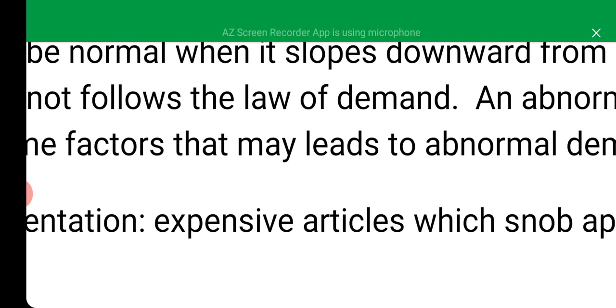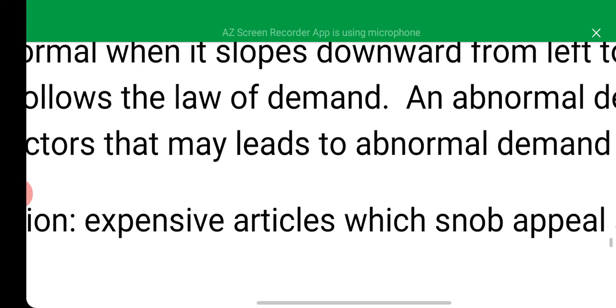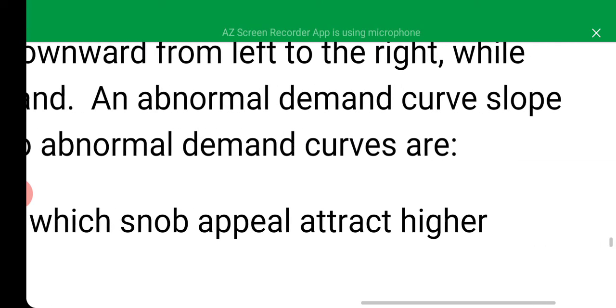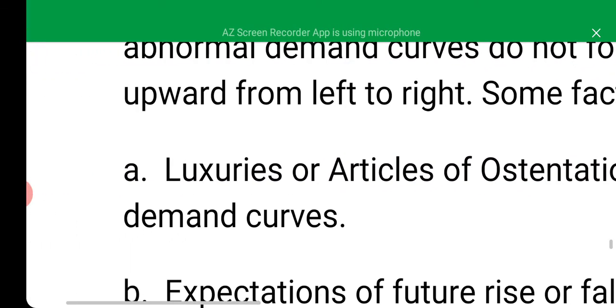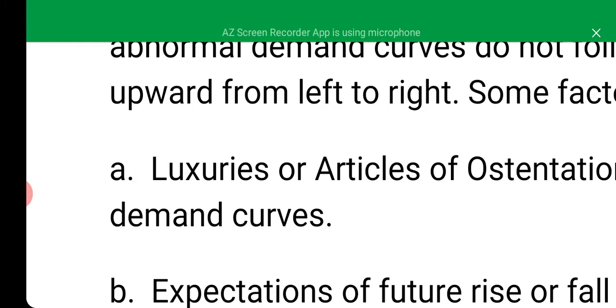So an abnormal demand curve slopes upward from left to right.